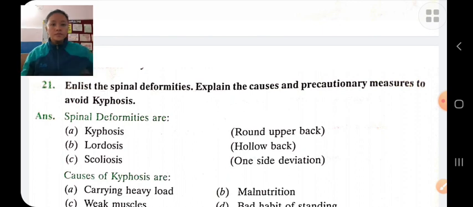And the cause of kyphosis is malnutrition, weak muscles of the chest, obesity, etc. And it can be corrected by performing backward bending exercises like chakrasana, dhanurasana, bhujangasana, ardha chakrasana, reverse sit-ups, etc.